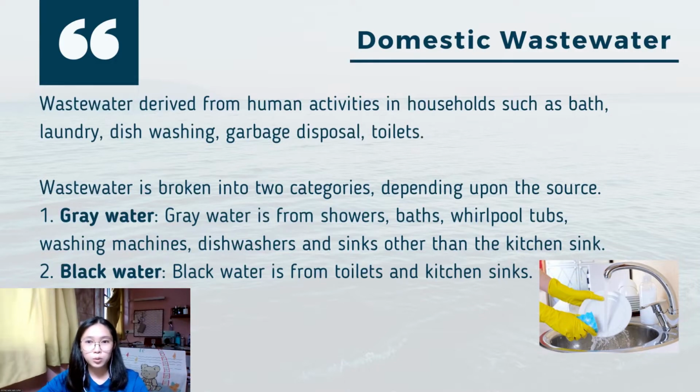Wastewater is broken into 2 categories, depending upon the source. The first one is grey water. Grey water is from showers, baths, bathtubs, washing machine, dishwasher, and sinks other than the kitchen sink. The second one is black water. Black water is from the toilet and kitchen sink.